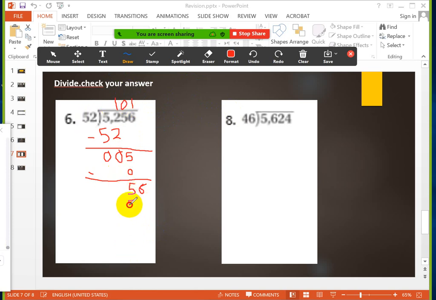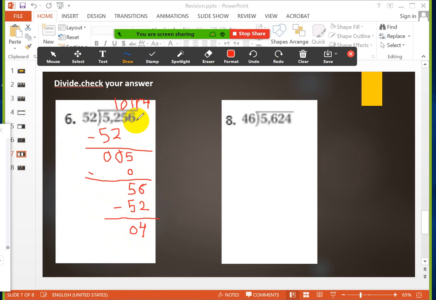I will write it here. Now we will subtract. 6 minus 2 equals 4. 5 minus 5 equals 0. Now, can I divide 4 on 52? No. So this number will be a remainder. So I will write it next to the quotient. It will be 4.